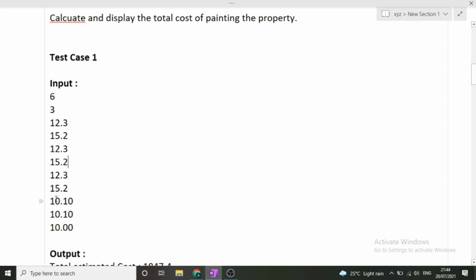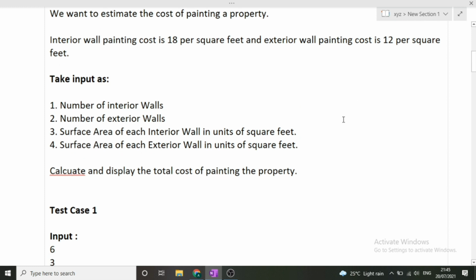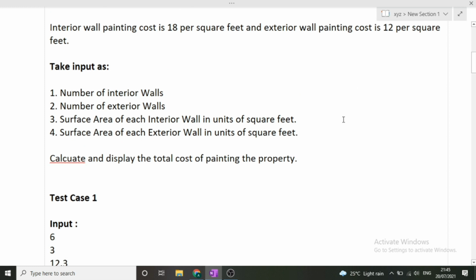Now next, we have to find the cost of exterior walls. So what we'll do, we will find the total surface area of the exterior walls, that will be these 3 lines, because we know that only 3 exterior walls are present, and these are the surface area of each exterior wall. So we will simply add the surface areas first, and then we will multiply this addition with 12 rupees per square feet. Then it will give us the total cost of painting the exterior walls.